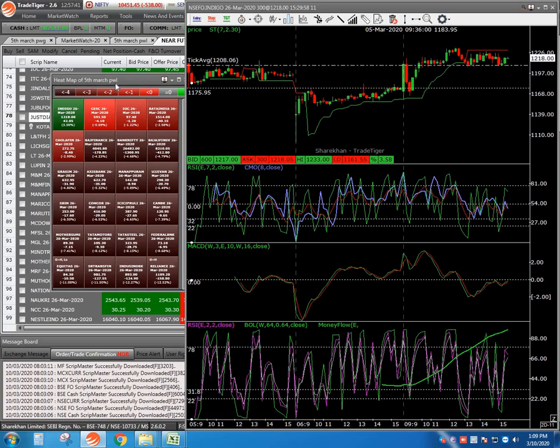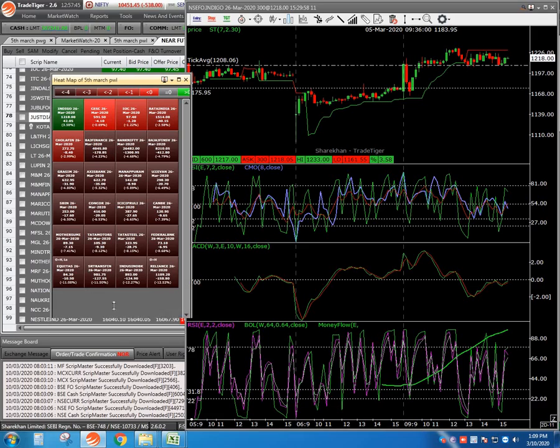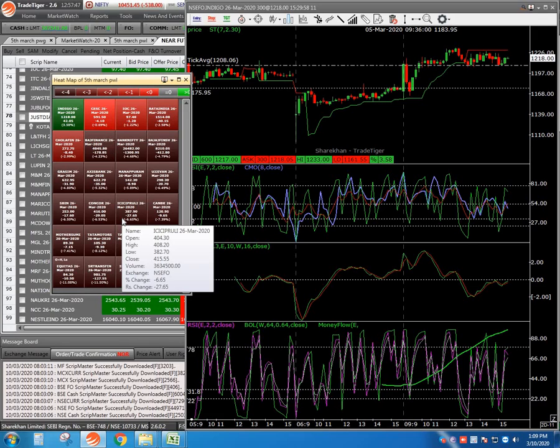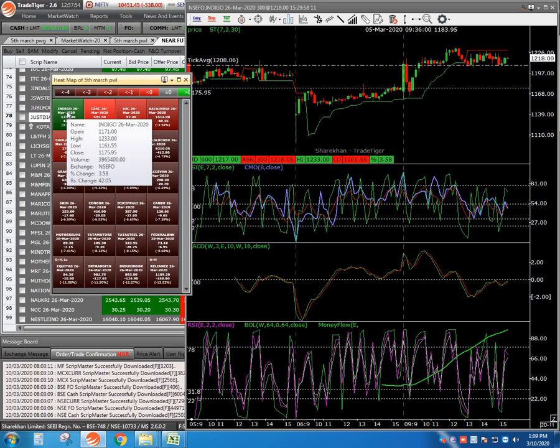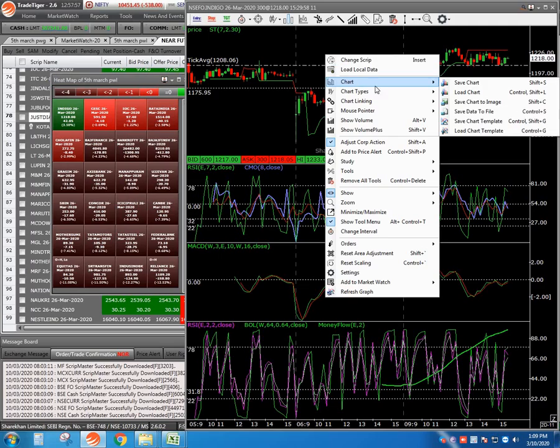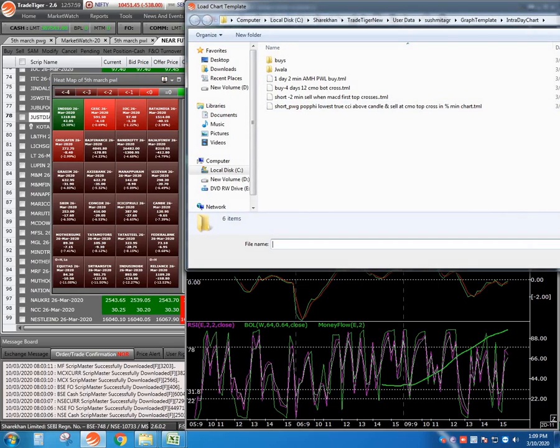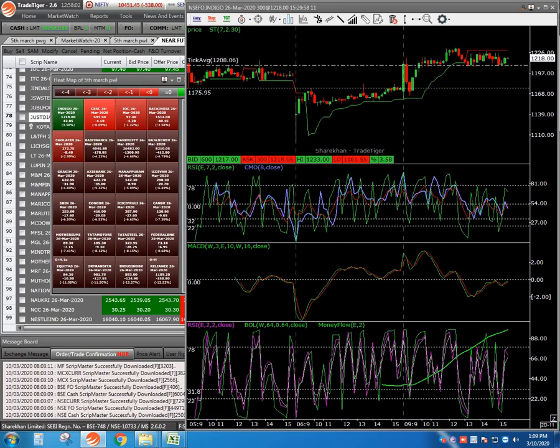If in PWL, on any day, you select the stocks based on negative percentage price versus the positive close average, as usual what we have applied for the PWG, the same condition if you apply here, then the green stocks coming in them are definitely buyable stocks on the PWL side. And same way you can do this for the buy side also.